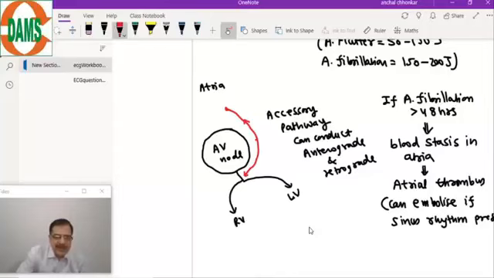So when these pathways are conducting, the PR interval is short and the QRS complex is normal. So what happens? Sometimes these accessory pathways can make a re-entry loop. There can be a re-entry loop created because of these accessory pathways. So let's see how that re-entry loop will be created.